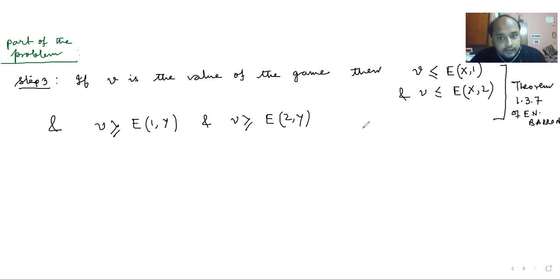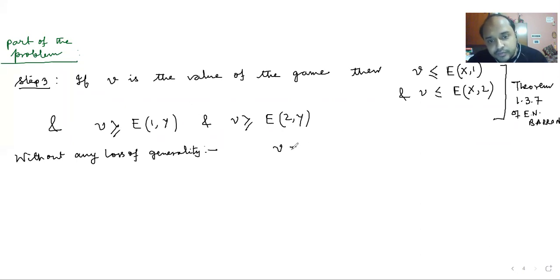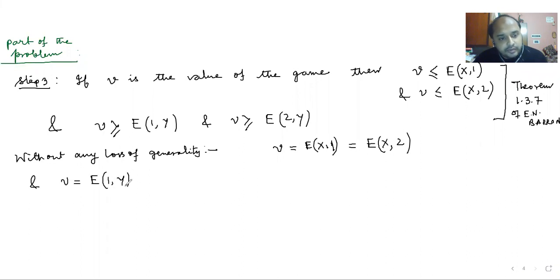Okay. Now you see that since the equality symbol is there, without any loss of generality, we can consider V to be equal to E of x1, and it is equal to E of x2. And similarly, V can be equated to E of 1y, which should be equal to E of 2y.